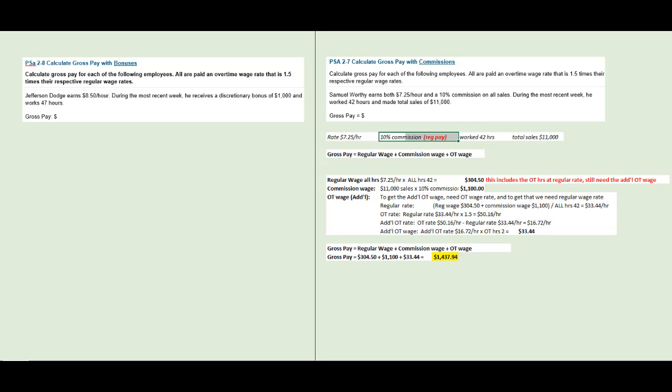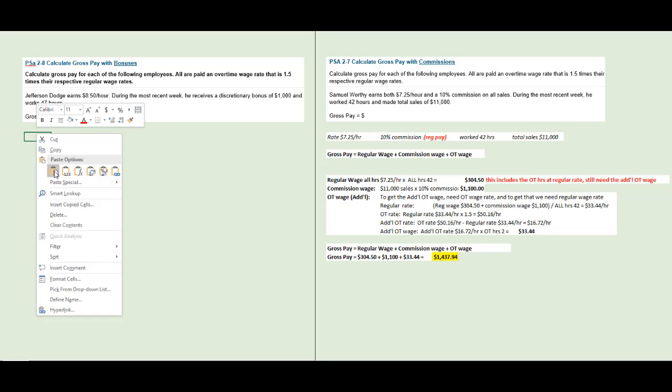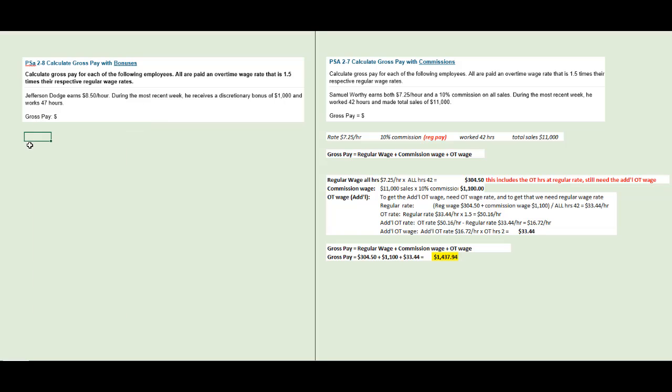All right, let's get to the problem, how we calculate the gross pay for Jefferson, who receives a discretionary bonus. First, we lay out the problem, all the information that's given, which is a rate of $8.50 per hour, discretionary bonus of $1,000, and I note here it's not part of regular pay.